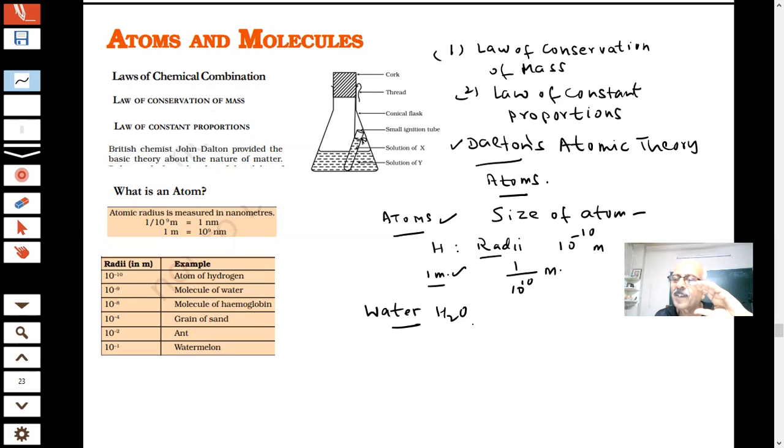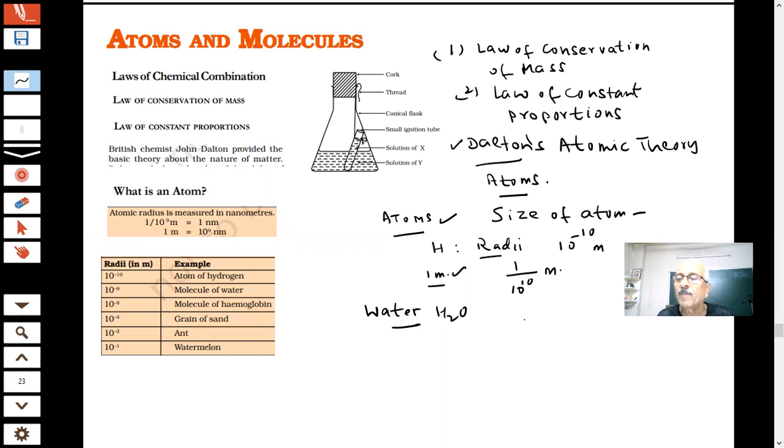In a glass, suppose we take about 20 grams or 20 milliliters of water, do you know how many molecules it has? Millions. Millions of water molecules are there. We know, you know about Avogadro's number.